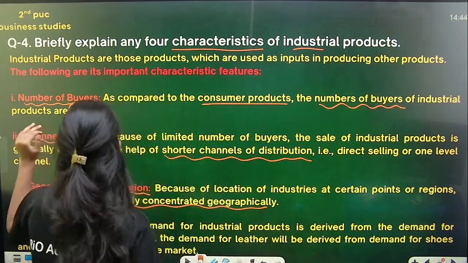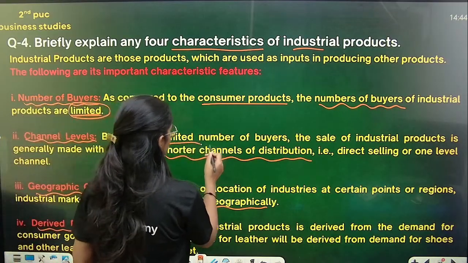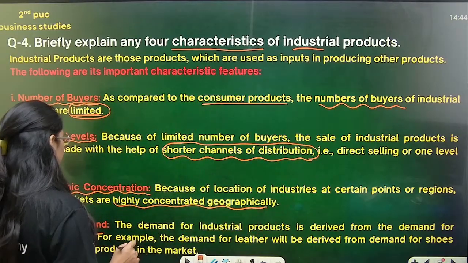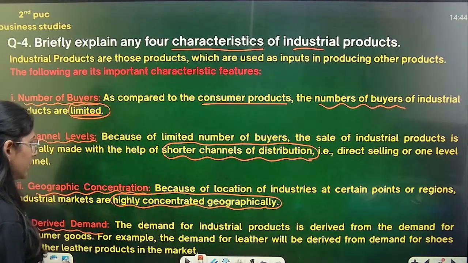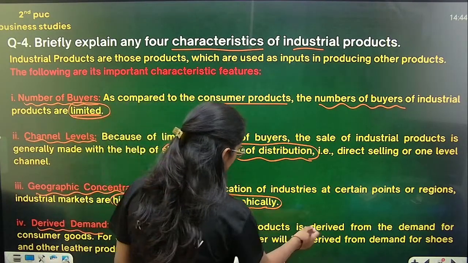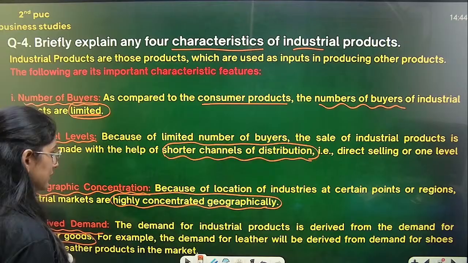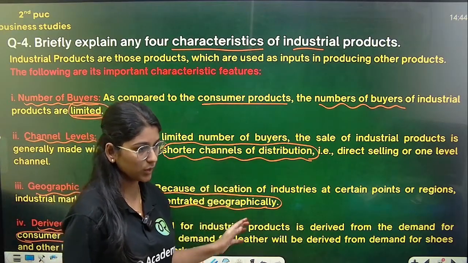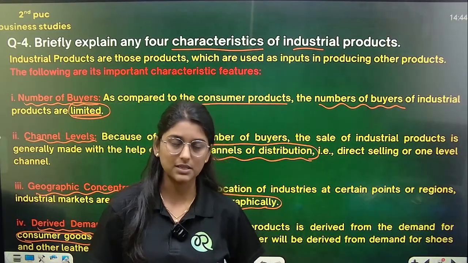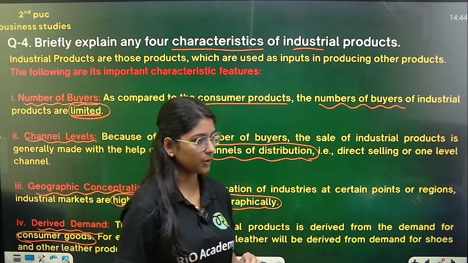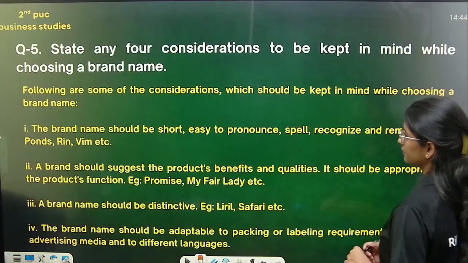So the first one is the number of buyers, which is limited. Channels of distribution are shorter. There is high geographical concentration. And derived demand: the demand for industrial products is derived from the demand for consumer goods. If there is demand for consumer goods, it will be derived. So these are the characteristics of industrial products. I hope it is properly clear.